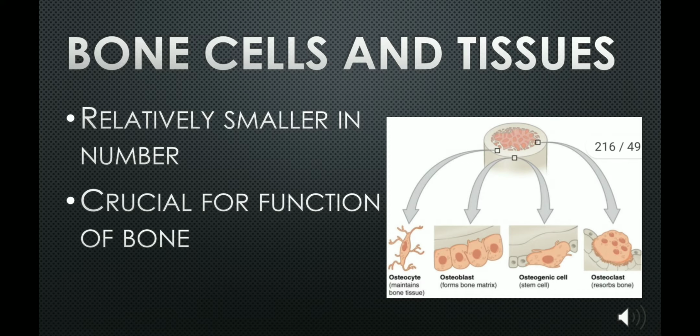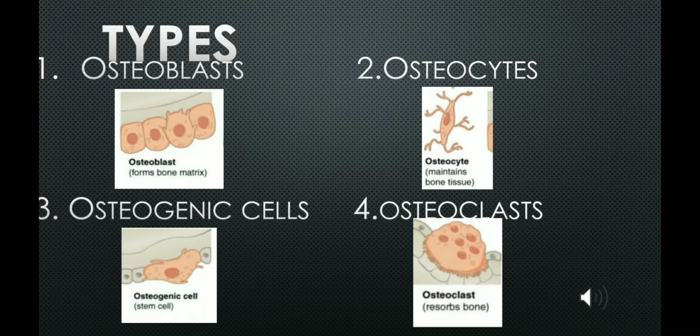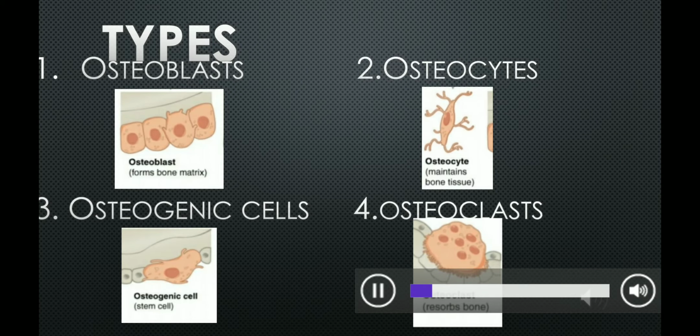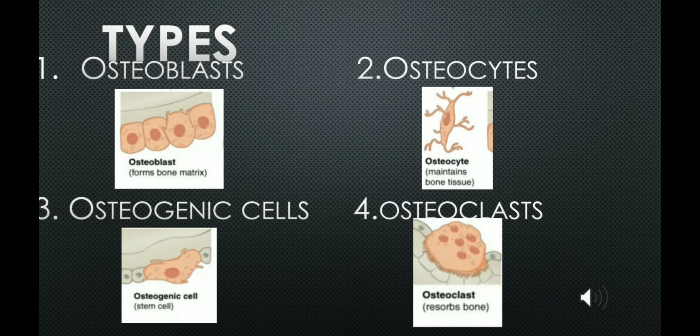Bone cells are of 4 types: osteoblast, osteocyte, osteogenic cells, and osteoclast. In this figure you can see the 4 types of bone cells. These cells all have their own function and they all play a remarkable role in the formation, maturation and repair of a bone.